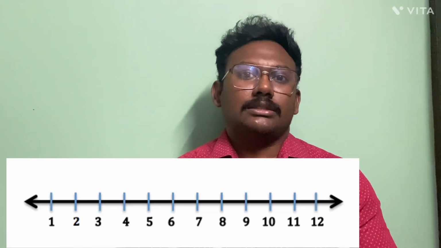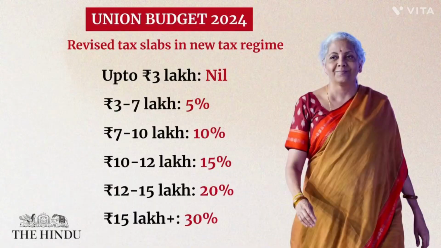So if we consider someone's salary is 11 lakhs per annum, then as per the new tax regime, split this 11 lakhs into 1 lakh each. And as per the new tax regime, as we can see, 0% tax rate is imposed on the first 3 lakhs of that 11 lakhs. And 5% is imposed on 3 lakhs and 1 rupee to 7 lakh rupees. So the difference is about 4 lakh rupees. For these 4 lakhs, we have to pay an income tax of 5%. And it is not that from 0 to 7 lakhs the income tax is 5% for the whole amount. It is only for 3 lakhs to 7 lakhs.